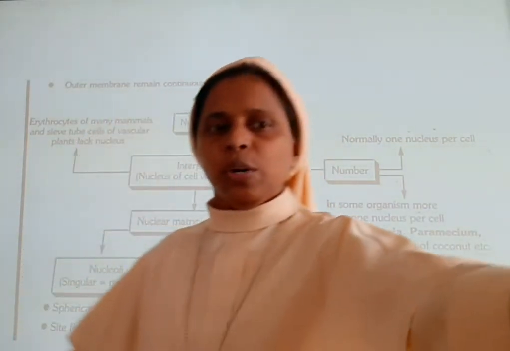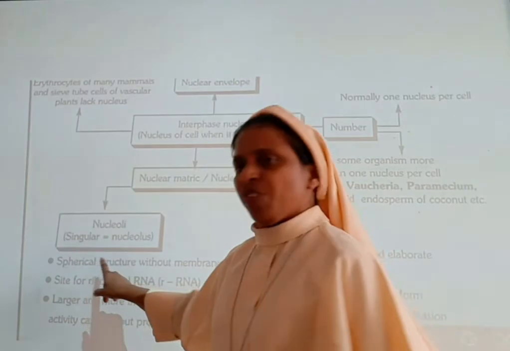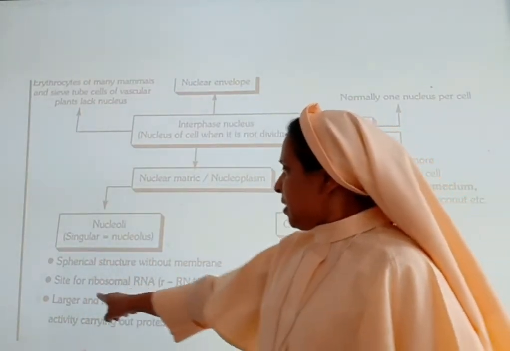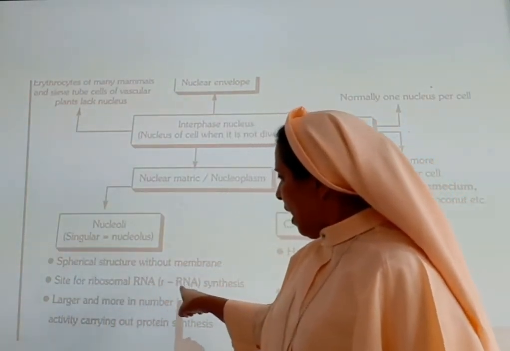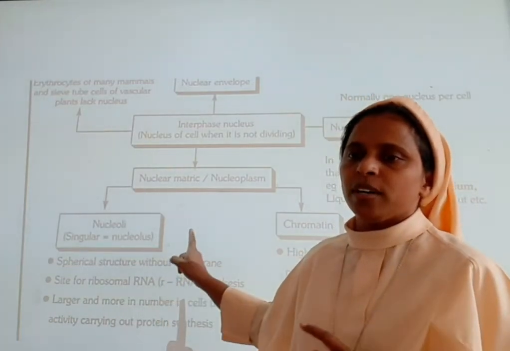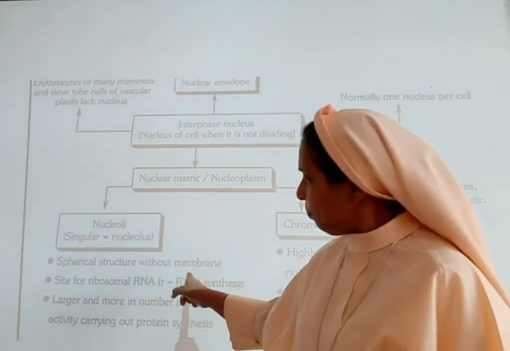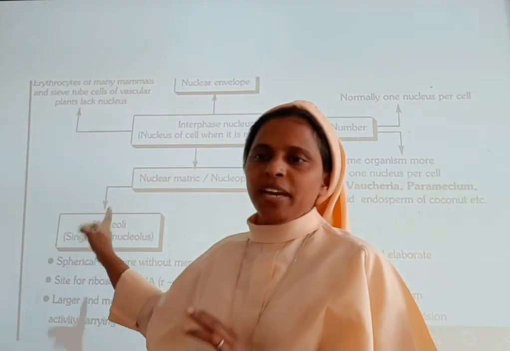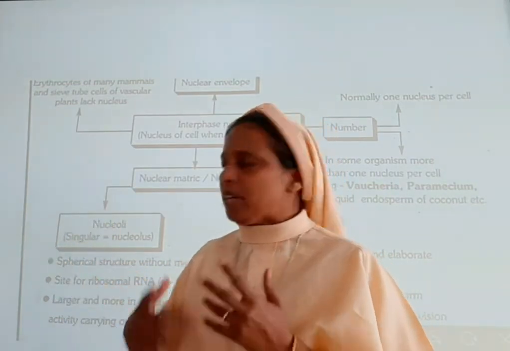Here you can see the nucleolus, which is spherical and without a membrane. It is the site of ribosomal RNA synthesis. So synthesis of RNA takes place here in the nucleoli. The main function of the nucleolus is the formation of ribosomes for protein synthesis.